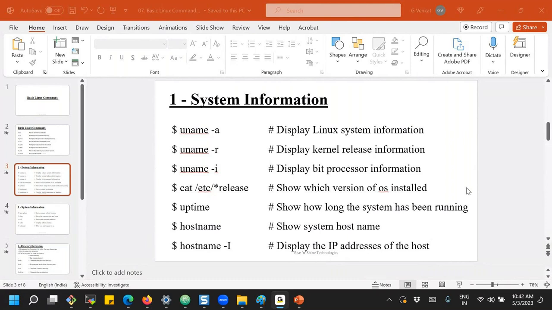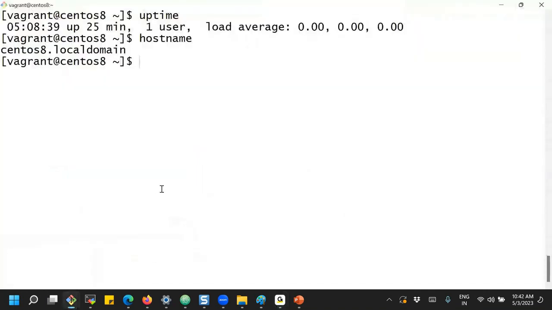The last one is hostname. Let me show that command. If you'd like to get the IP address of the system, you can use hostname hyphen I. So this is the system IP address, but we have other options also. We'll come back to them.